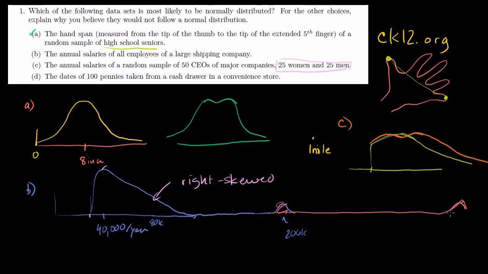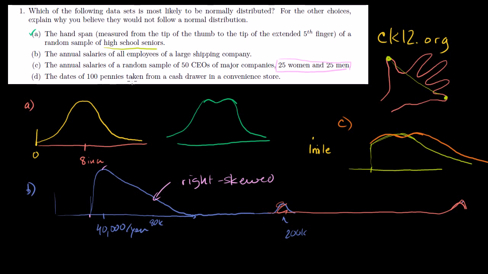And in fact, I think there would probably be a chance that you have this other notion here where you have these super CEOs or mega CEOs who make millions, while most CEOs probably just make, I'll put it in quotation marks, a few $100,000, while there's a small subset that are way off, many standard deviations to the right. So it could even be a trimodal distribution here. So that's choice C. And so far, choice A looks like the best candidate for the closest to being a normal distribution. Let's see what D is.